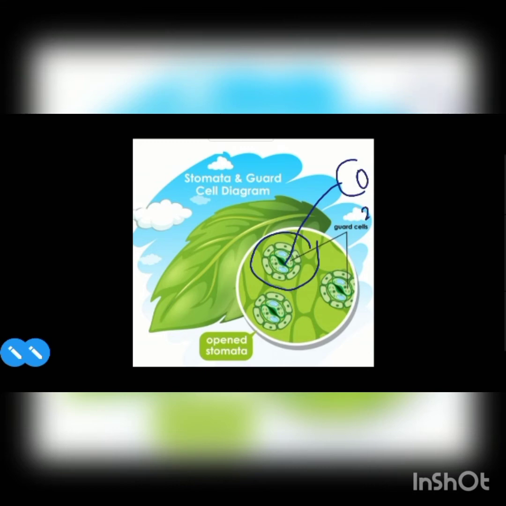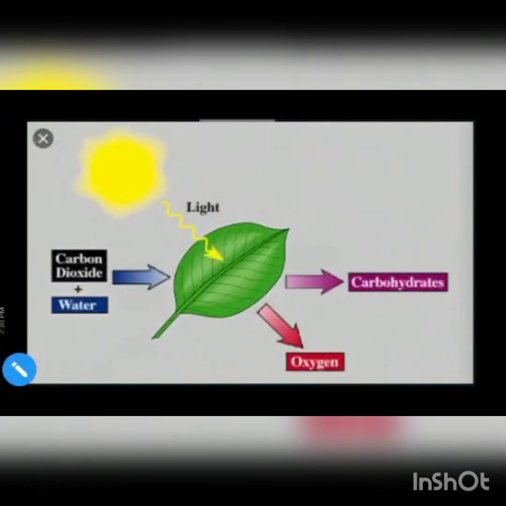Each pore is protected by two cells called the guard cells. And these stomata help the plant to take in carbon dioxide from the atmosphere. So the plants get carbon dioxide from the atmosphere, water from the soil.